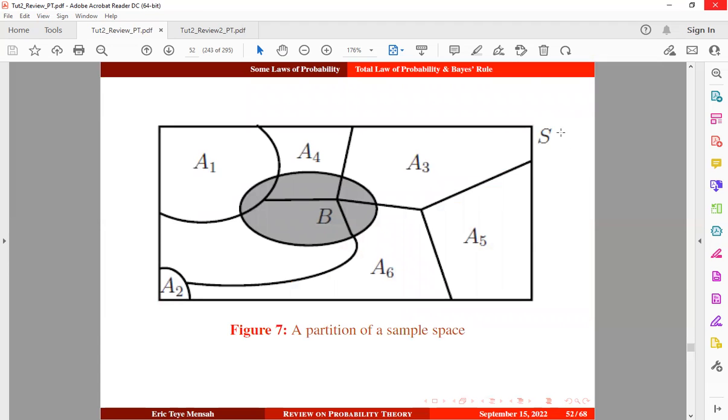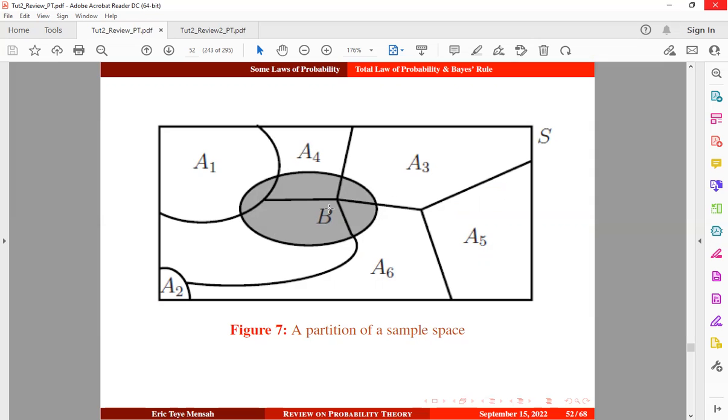So we have a sample space here, and we have some events here, which is basically a partition of the sample space. And we know what a partition sample space means from our previous tutorial on the operations on events, okay? So a partition of a sample space is basically a collection of events that are disjoint or mutually exclusive. So if you look at the sample space, we have the events here, A1, A4, A3. You can say that these are disjoint or mutually exclusive. Now we have an event here, B, which seems to be intersecting with these disjoint events,